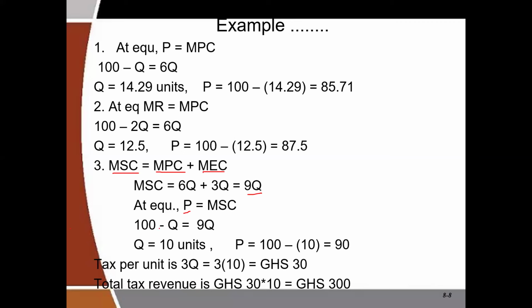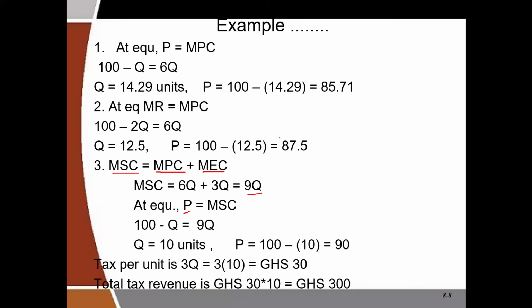So at equilibrium, we have 100 minus Q equal to 9Q. If you solve for quantity or Q, you are going to get 10 units, and then the equilibrium price is equal to 90 cedis.